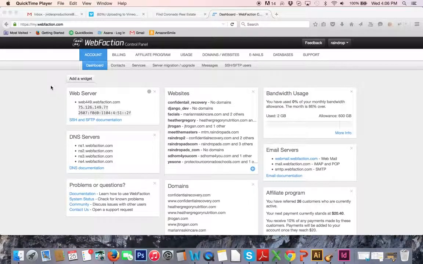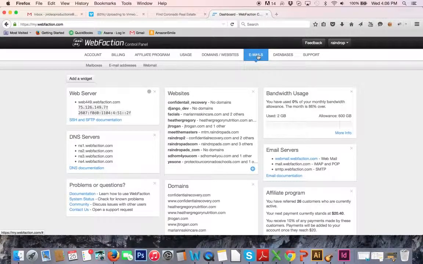Tutorial on how to create a new email for a team member. First, we have to log into the Raindrop Marketing Web Faction account. Click on Emails. Click on Email Addresses.